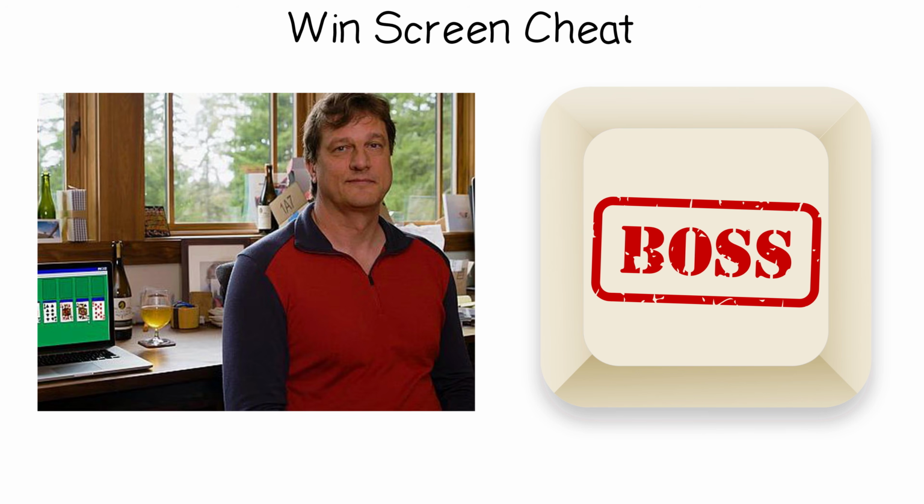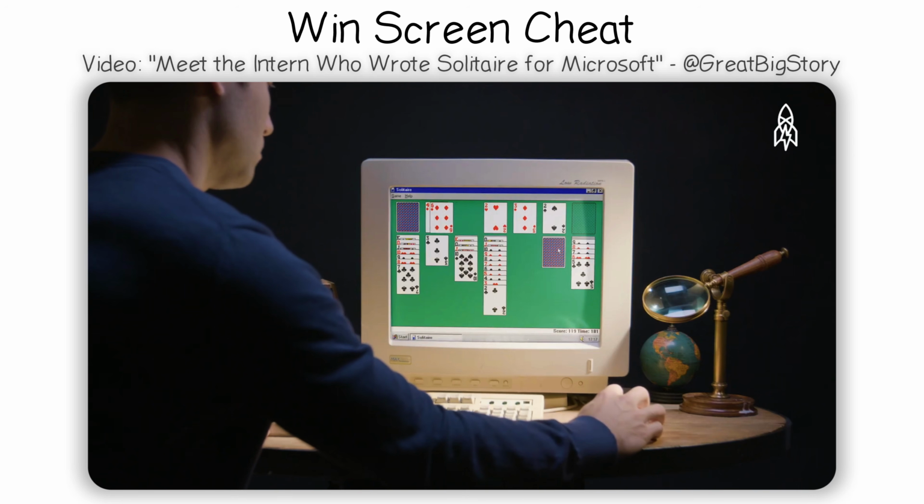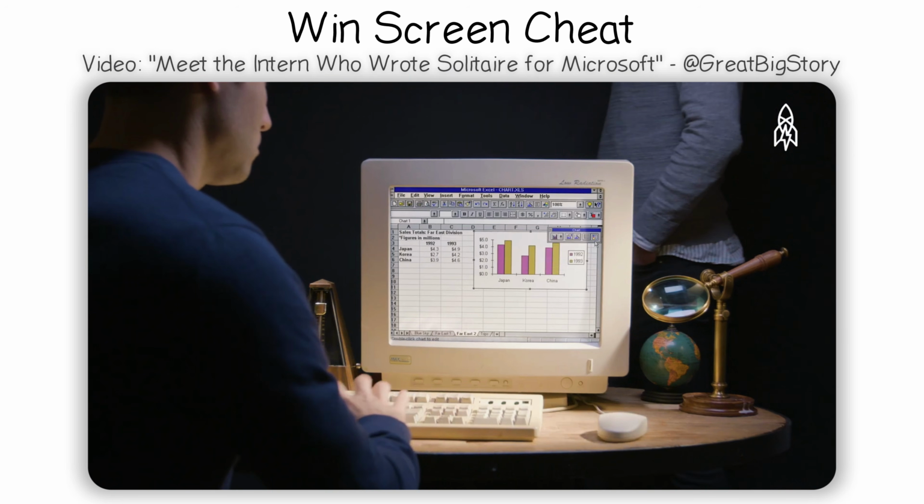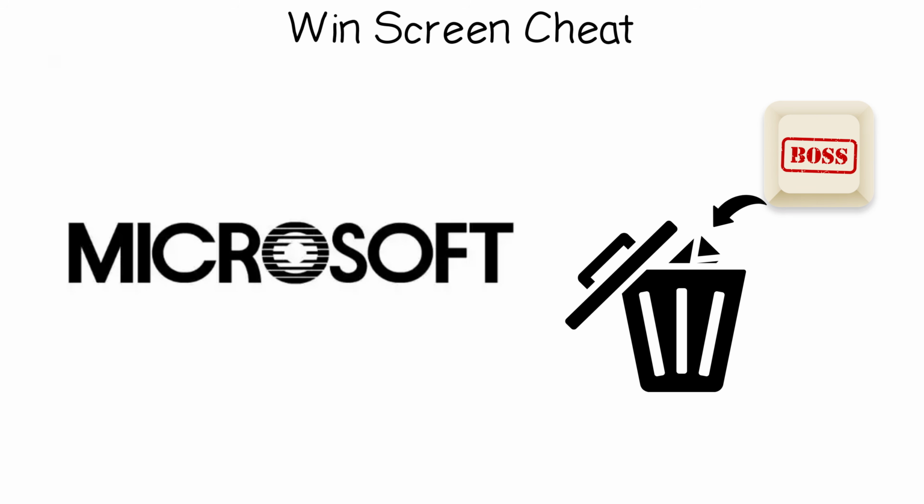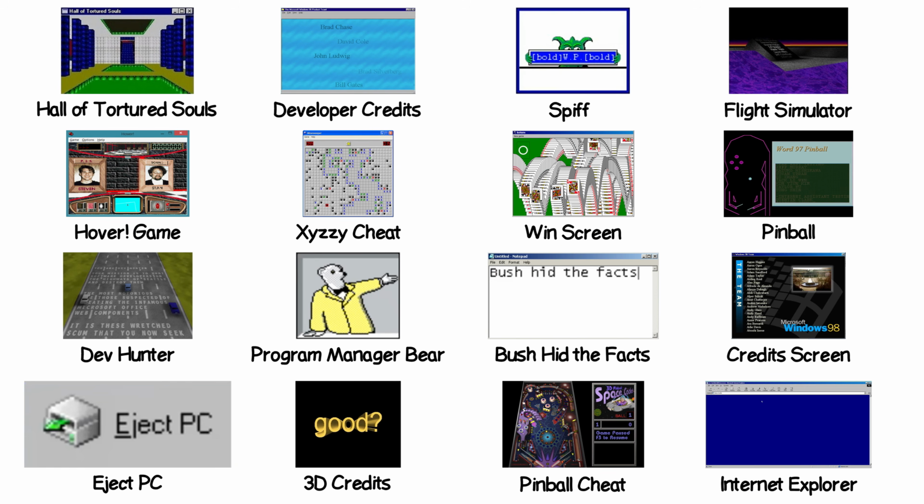Cherry also built a boss key into the original version, a button that would instantly cover the screen with a fake Excel spreadsheet so you could pretend to be working. Microsoft made him remove it before launch.